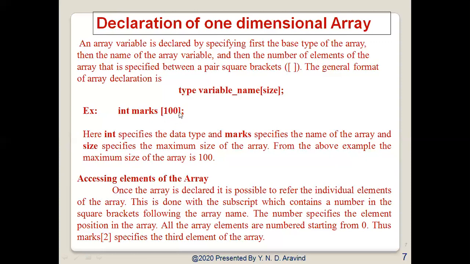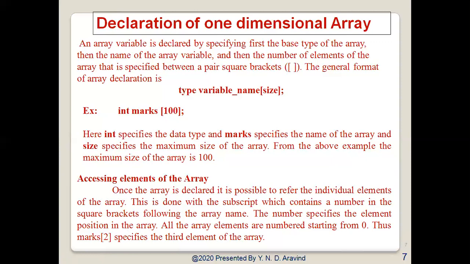Now we need to assign elements of the array. Once the array is declared, it is possible to refer to the individual elements of the array. This is done with a subscript, which is a number in square brackets following the array name. The number specifies the element position in the array. All the array elements are numbered starting from 0. So the starting subscript will be 0 and the last element's subscript will be the size minus 1. Here the size is 100, so the last subscript value is 99.